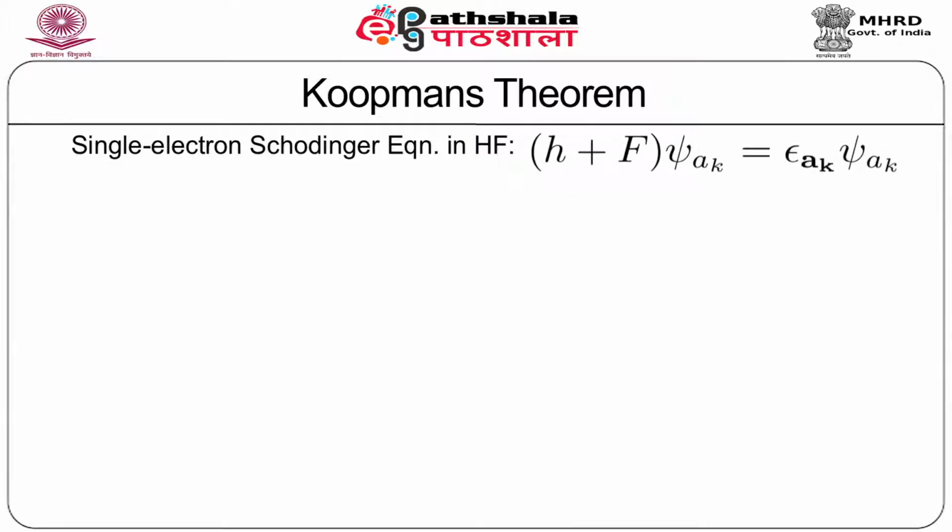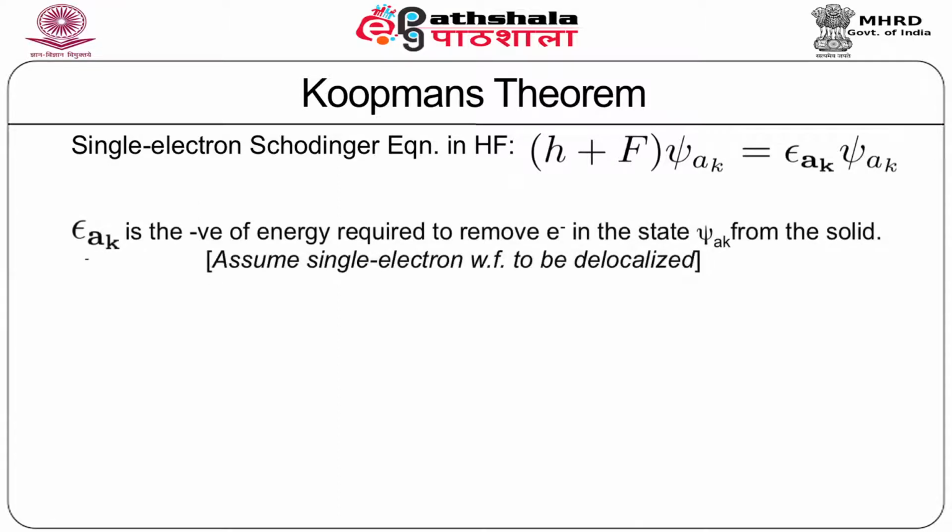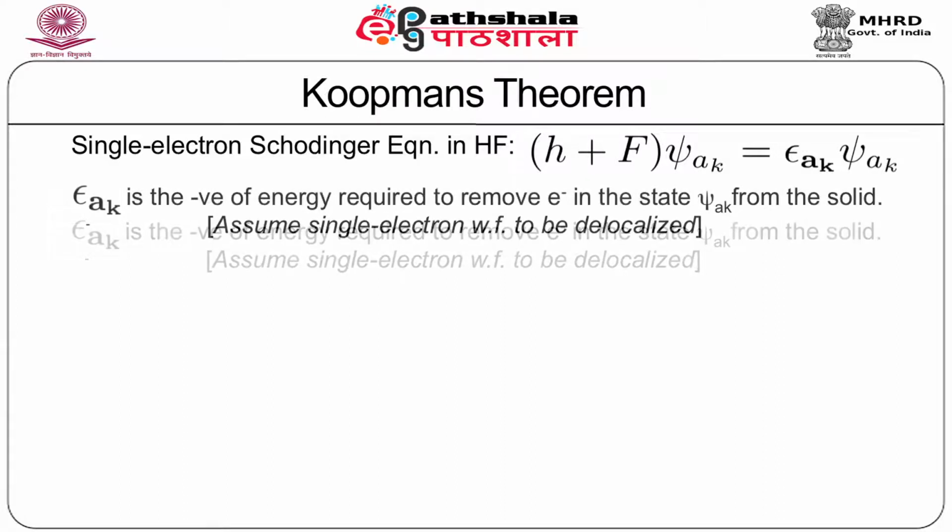What Koopman's theorem says is the following, that this epsilon ak is the negative of the energy required to remove an electron in the state psi ak from the solid. In this, we assume that the single electron wave function to be of Bloch type, that is, the spatial part of the wave function is delocalized in space.